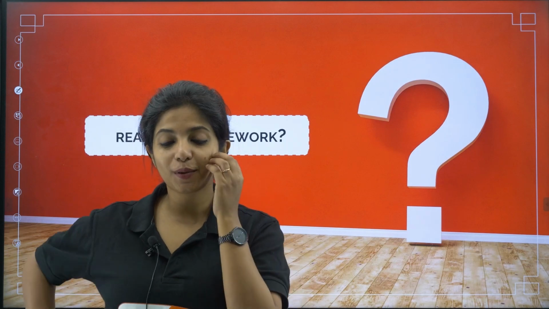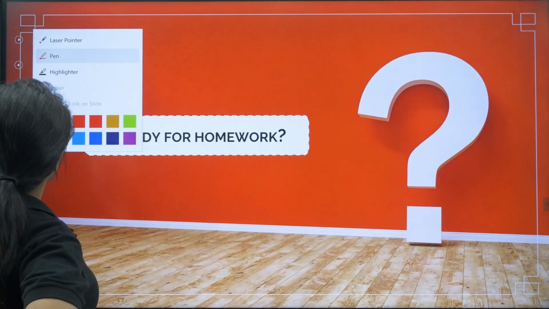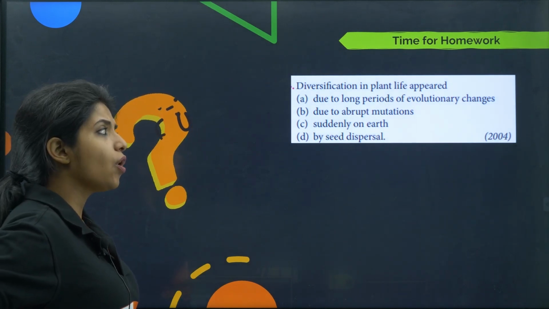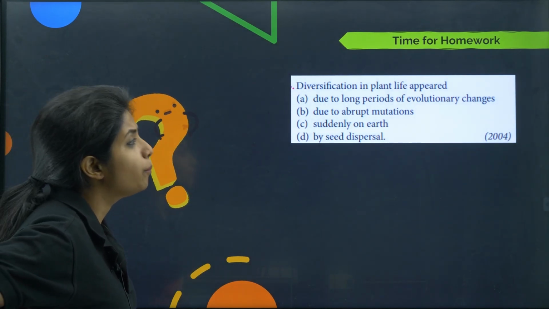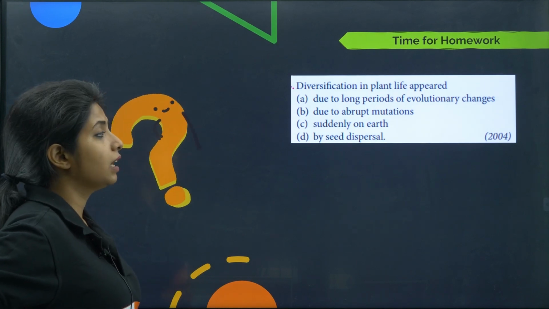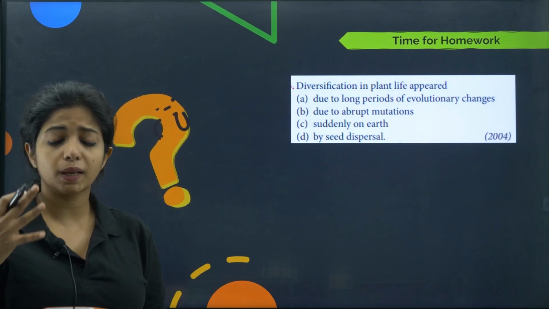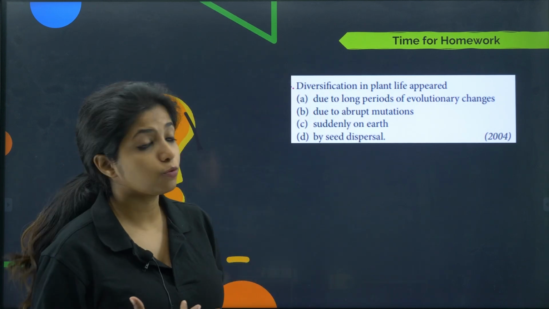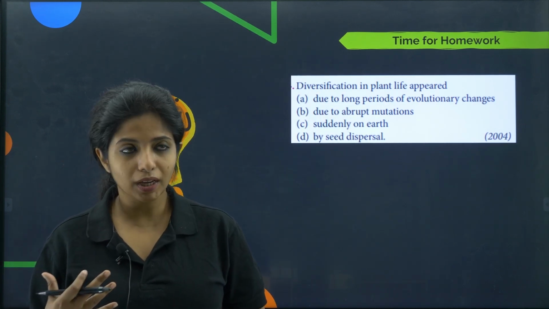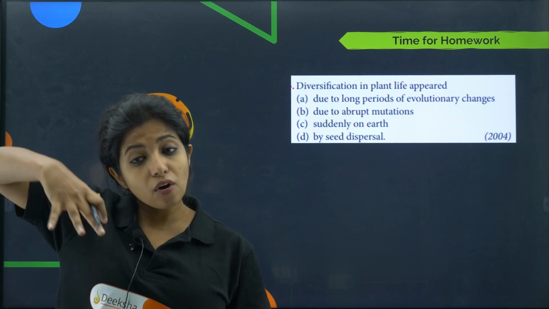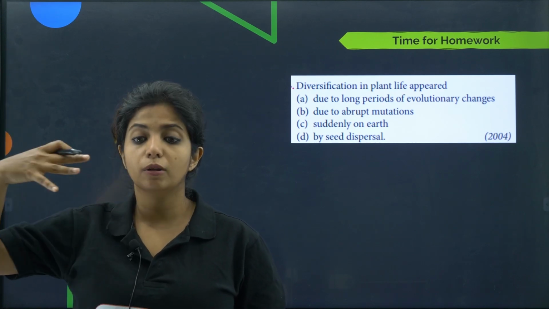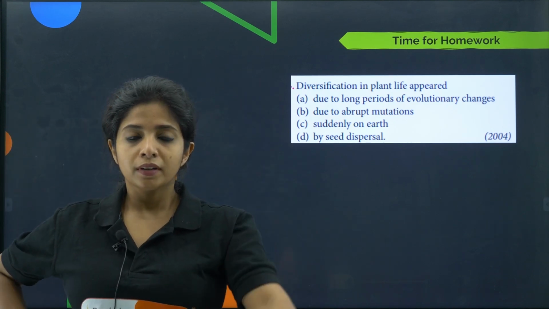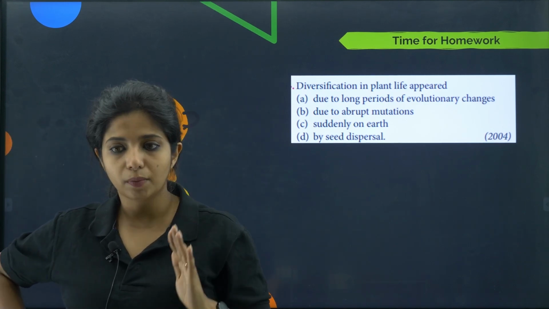So are you ready for homework, my dear children? I have got a little homework for you. Very easy question. Diversification in plant life appeared due to what? Due to long periods of evolutionary change, due to abrupt mutation, suddenly on earth they came, or by seed dispersal. How did you get different types of plant life? What was the exact reason for it? This came in 2004. Think of it, because you know that it took a long time for them to evolve. You saw the evolutionary period from Paleozoic, they moved into Mesozoic, from Mesozoic into Cenozoic. There were a lot of things, so you should know about that.